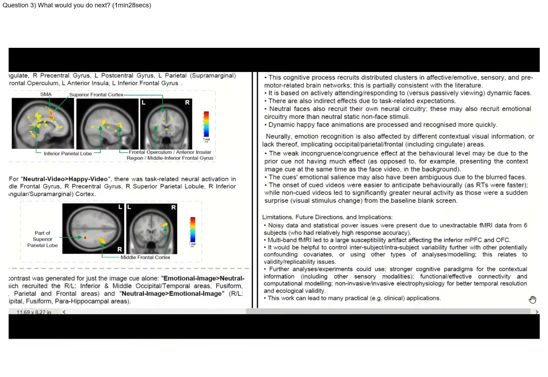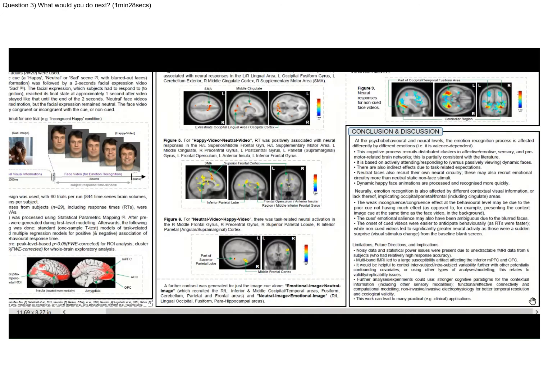And finally, we could use deep machine learning and artificial intelligence, on the one hand to process the fMRI data, and on the other hand to produce computational models of biological neural networks and simulate the emotional recognition algorithms of the brain.